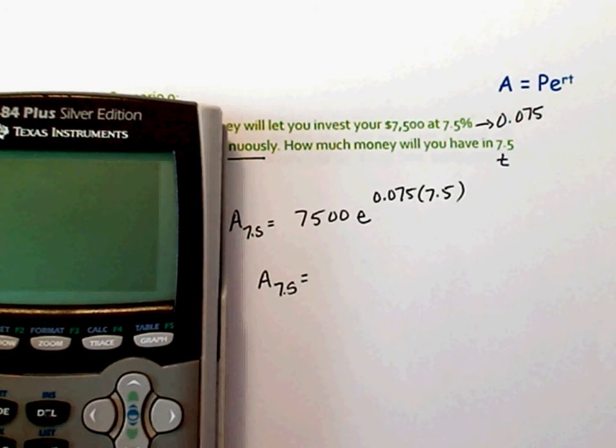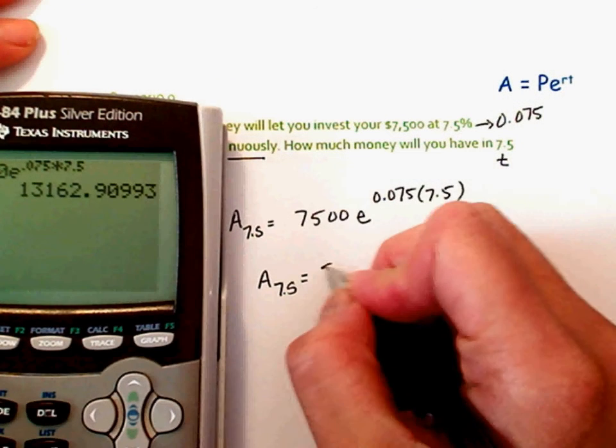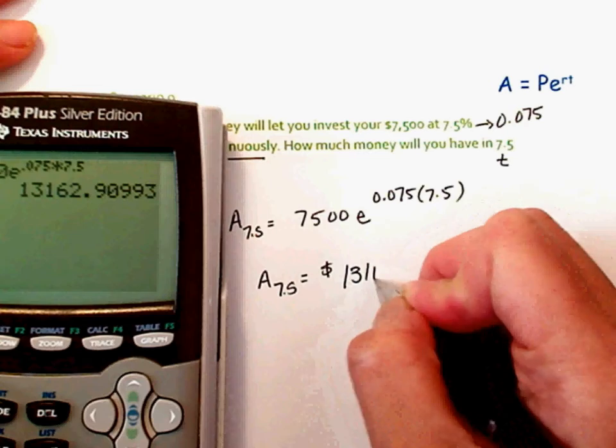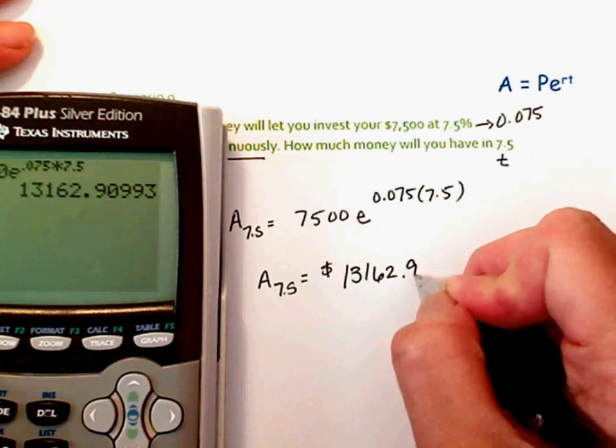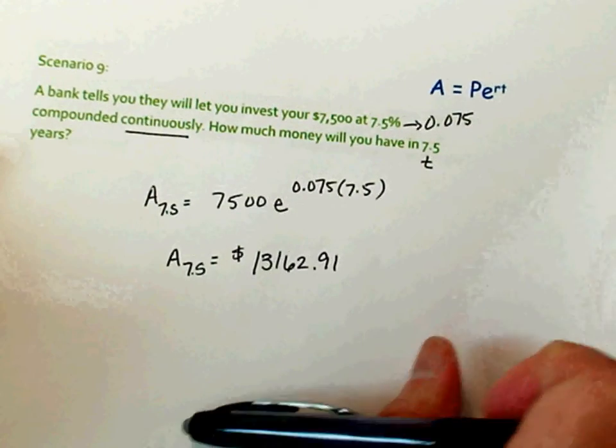7,500, second natural, the letter e, 0.075 times 7.5. Just a decimal, guys. Don't be scared. $13,162.91. Okay? Notice I just plugged into the formula.